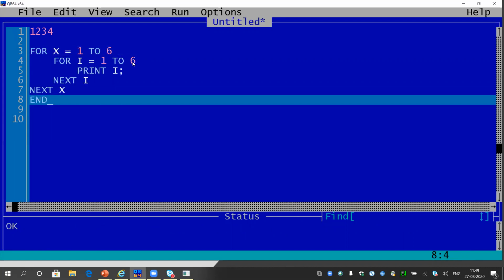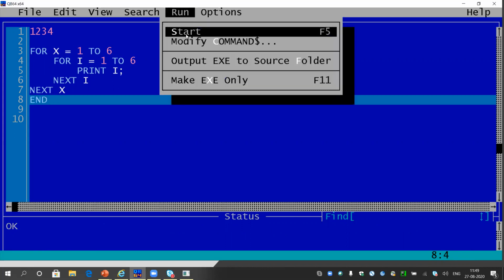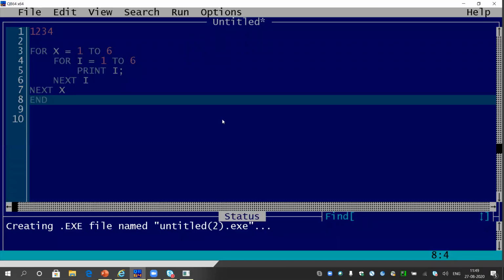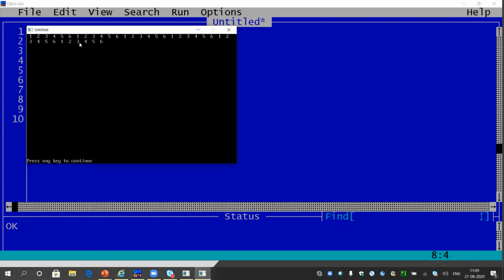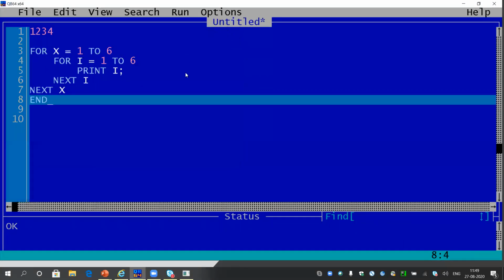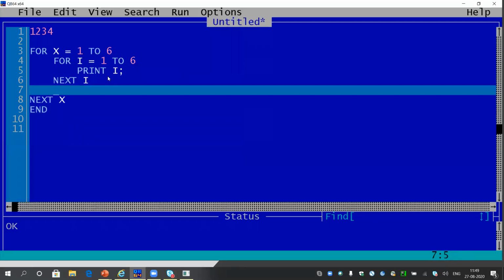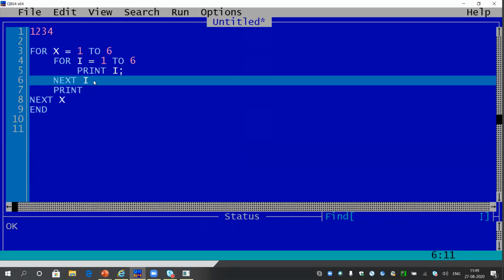If you are not able to understand, I am going to show some more examples. So I think it will be clear. But before that, let me run the program. There will be one problem. Yeah, it is giving all the values in the same line because I have not changed the line. I have asked the compiler to print it continuously. So after printing each line, I am going to print a new line. I will just write print and it will print a new line after each line.